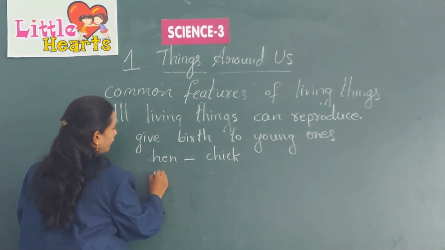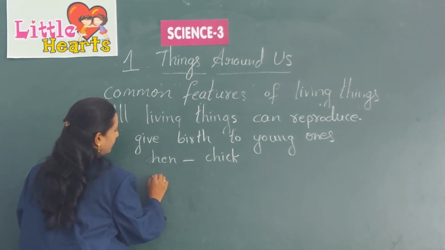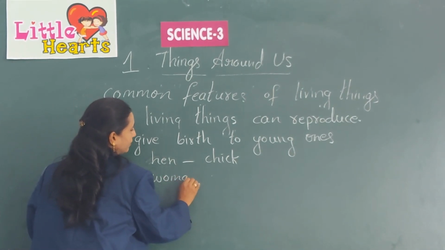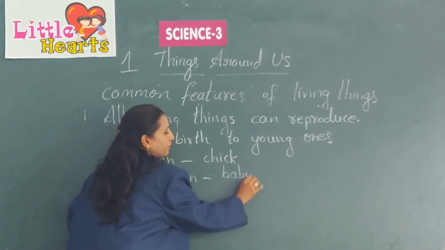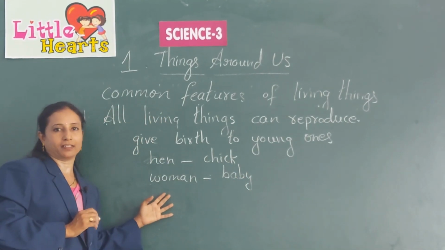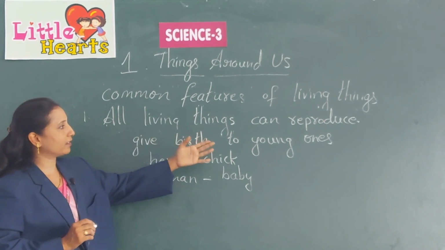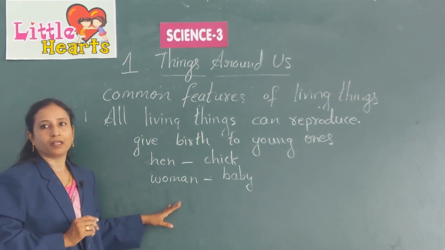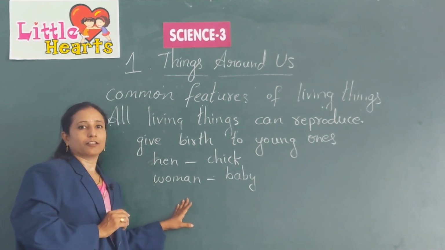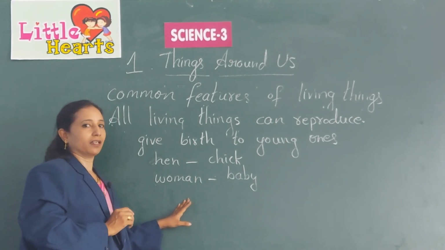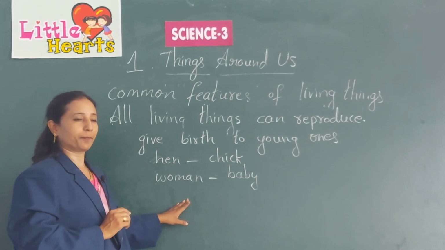When you take a woman, she gives birth to a baby who resembles the parent. So what is reproduction? The process in which the mother gives rise to the same kind of offspring is called reproduction.